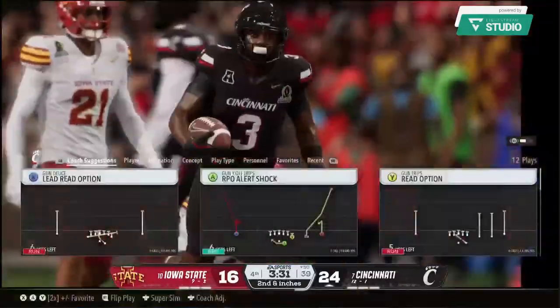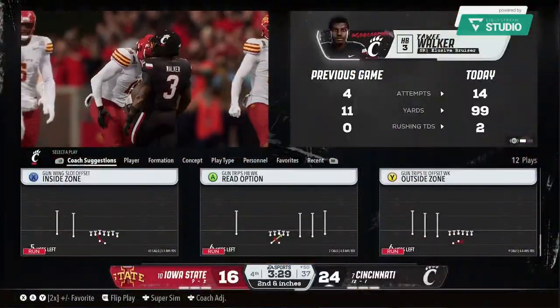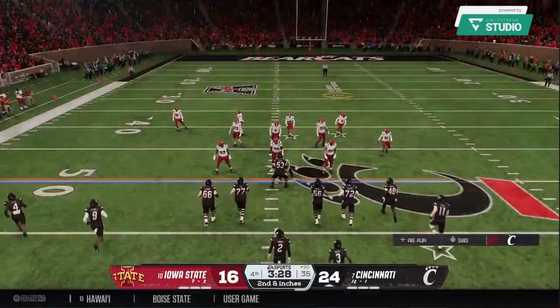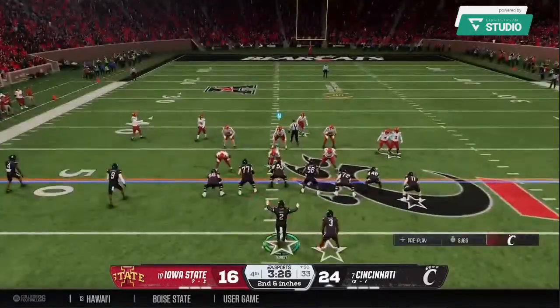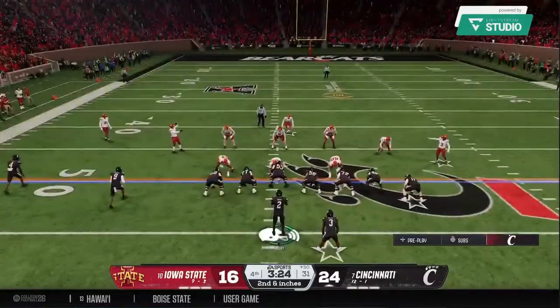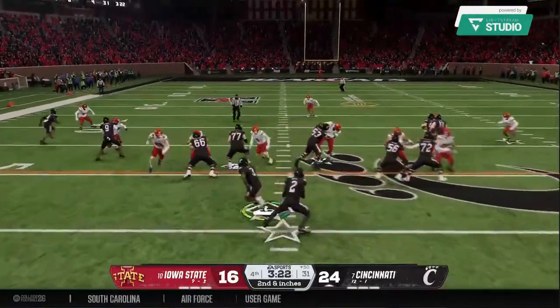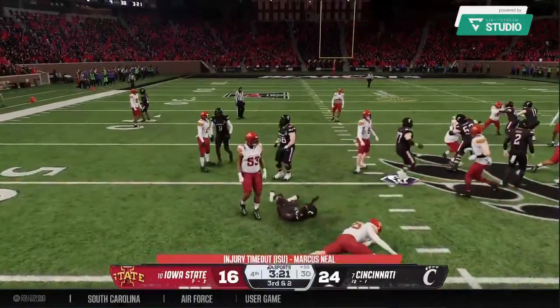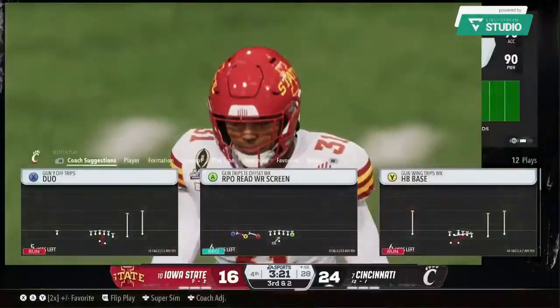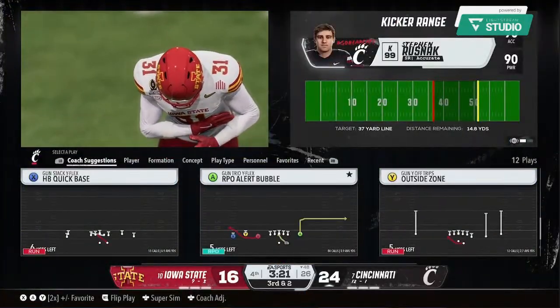Chris, this back has had a great day. They're winning the football game. I just looked at my stats. This guy's hit 99 yards on the day. You can tell how badly he wants to cross the 100-yard threshold. He's been superb today. They'll stop him behind the line for a loss of 1.